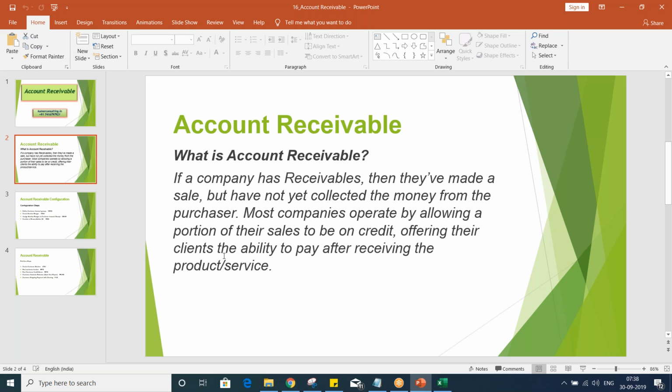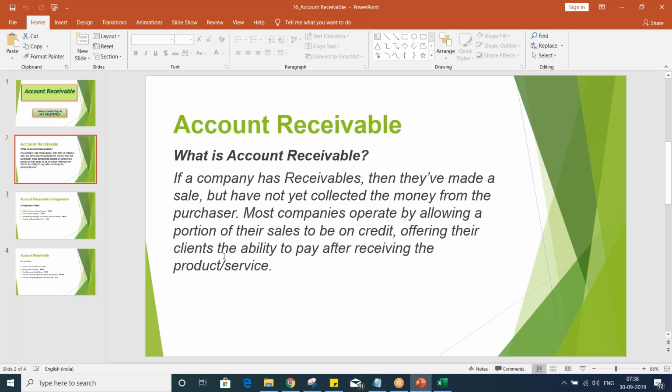The same thing is applicable in account receivable also. If we are going to sell something to a customer, say Tata Motors is going to sell certain things to its customer, then the customer is also going to pay that amount after some time, might be after 30 days, 60 days, 90 days, as per the negotiation between the customer and the Tata Motors sales department, right? So now, if we have sold certain goods, it means the customers are liable to pay that amount.